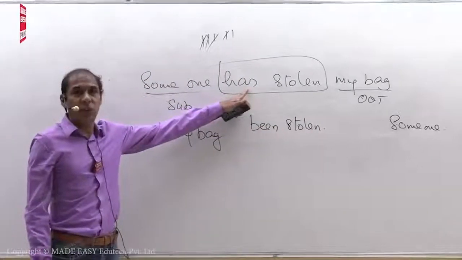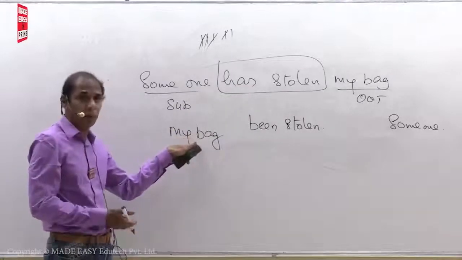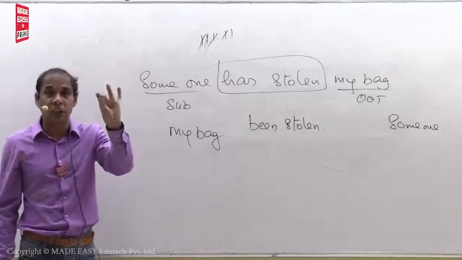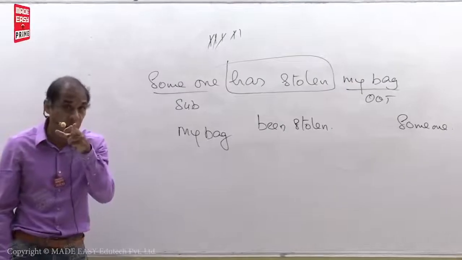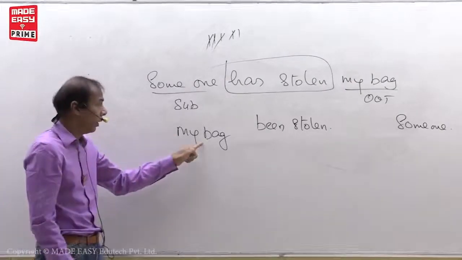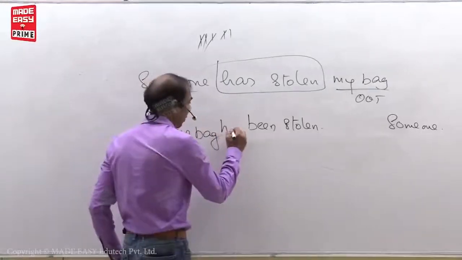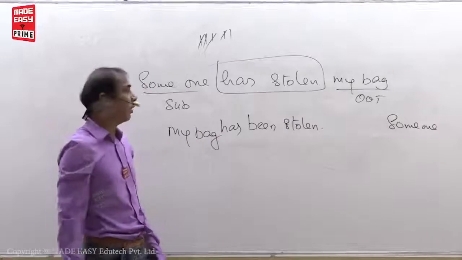Next, has or have will change depending on the person or object. Has is used with he, she, it. Have is used with I, we, you, they. I explained earlier. Do you remember? So, third person singular, my bag, so has comes as has itself. Fifth one, put by after V3.